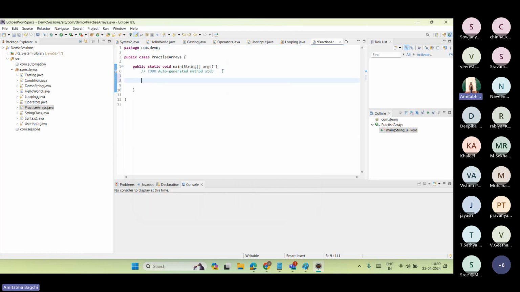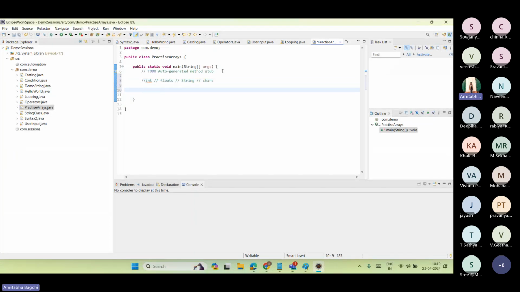Cool. So I said an array can hold multiple things, right? An array can hold any other data type. It can hold integers, floats, and strings. String is also a data type which it can hold. It can hold characters. Any type of data type, primitive or non-primitive, it can hold all together. But is it a collection? No, it doesn't work as a collection. It is not a part of the collection.